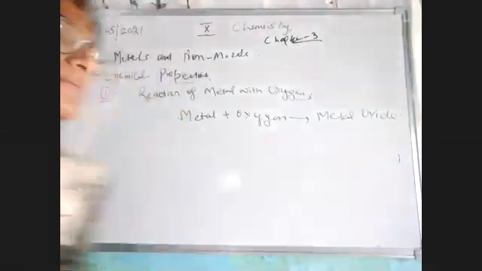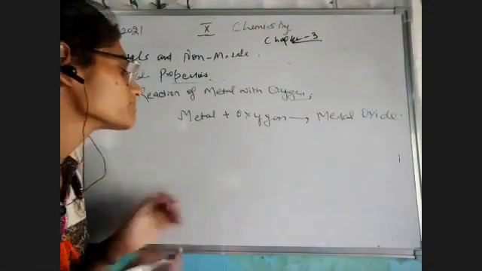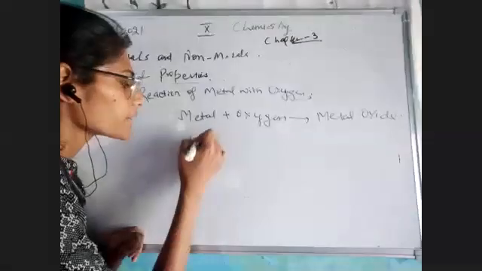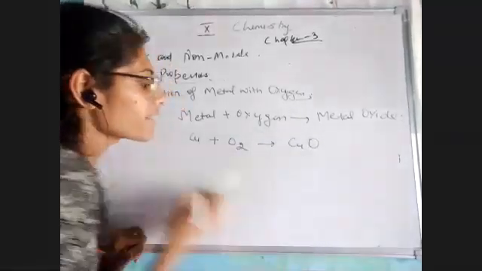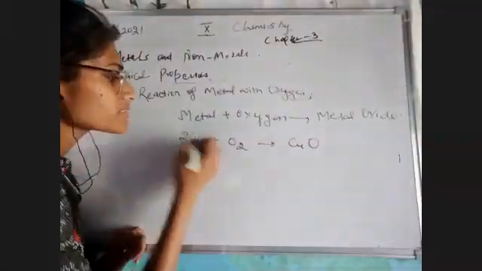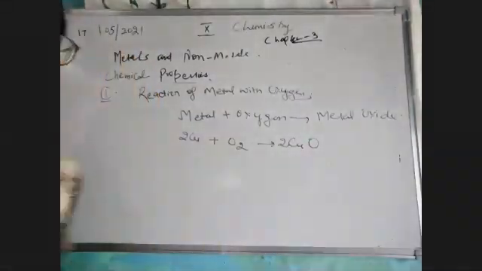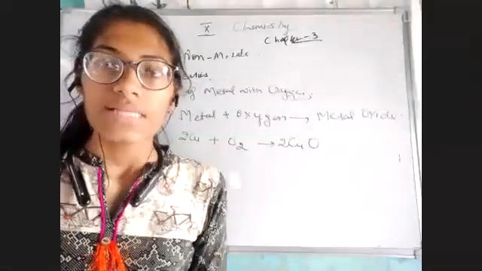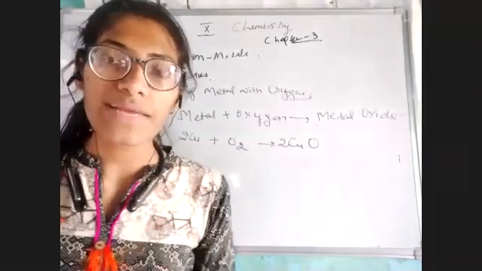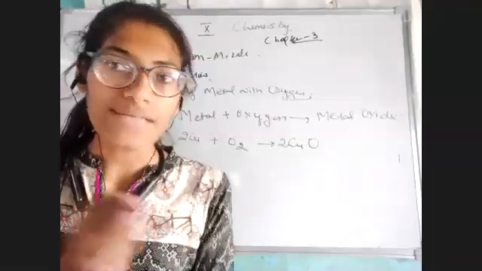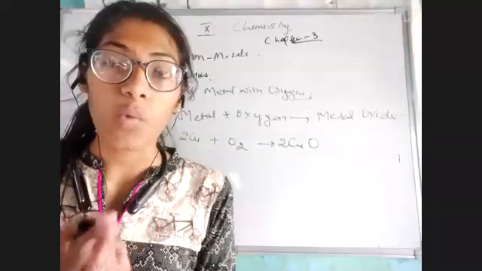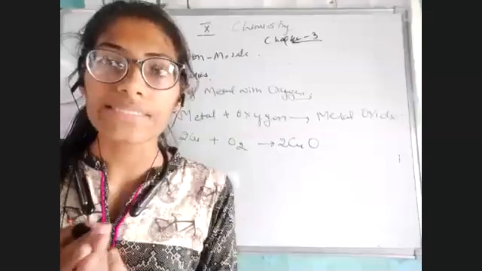For example, we take copper plus oxygen. It would make copper oxide, and to balance it, I would say 2 Cu plus O2 gives 2 CuO. One more thing I want to say: you have studied in your last lecture that all our metallic oxides are basically basic in nature,